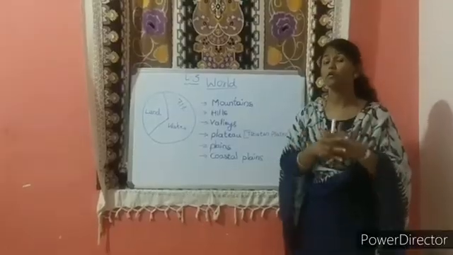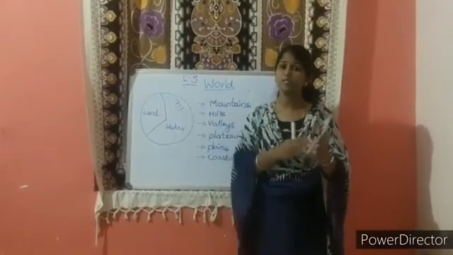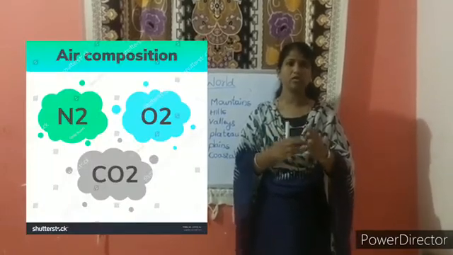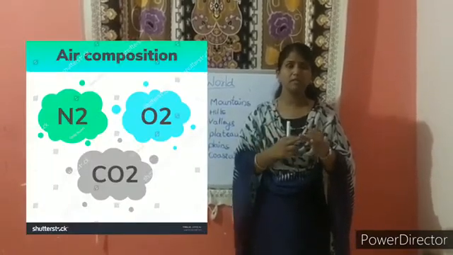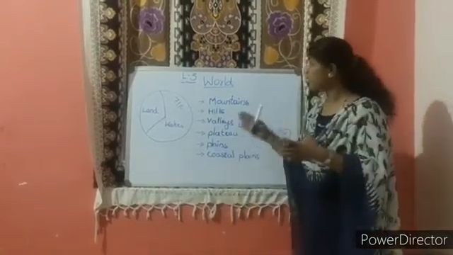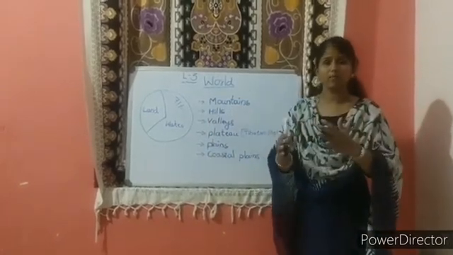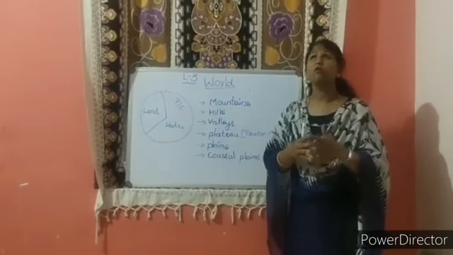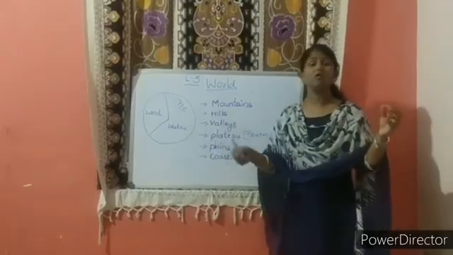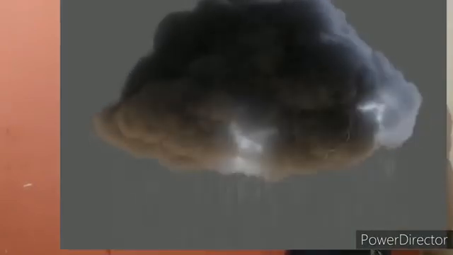Next, atmosphere was formed. What is atmosphere? Atmosphere is the sphere of air. It includes nitrogen, carbon dioxide, oxygen, water vapor, etc. So, atmosphere was formed, which has water vapor. This water vapor forms the clouds and returns to the earth in the form of rain.